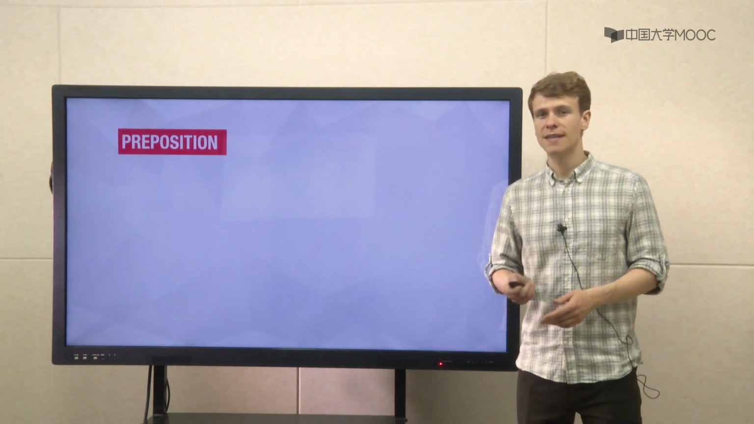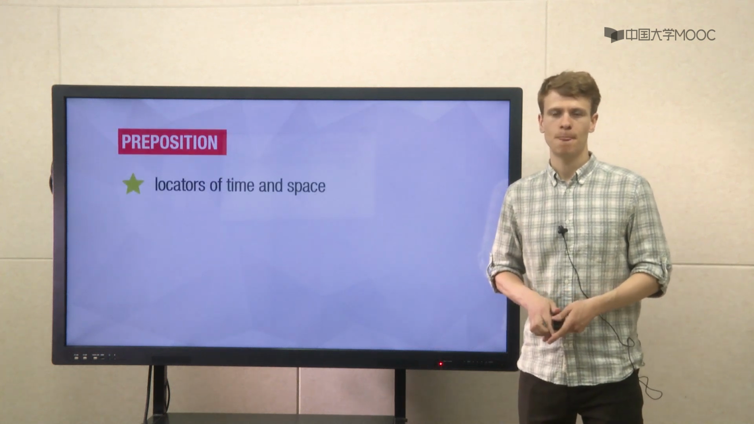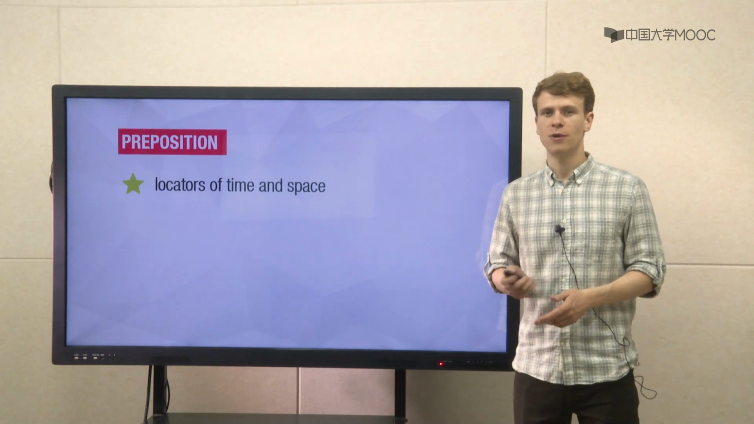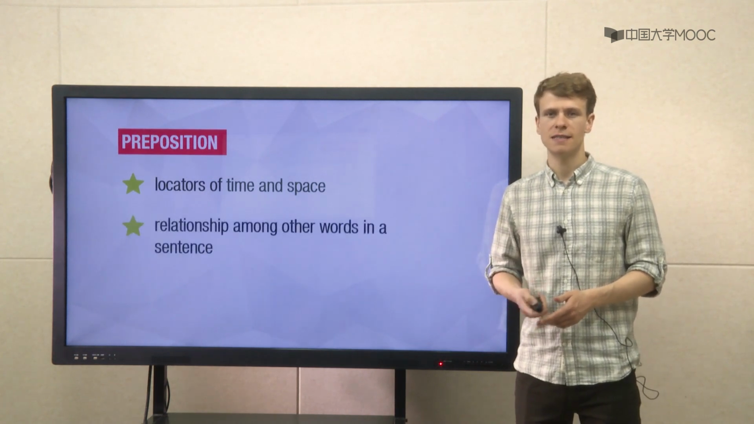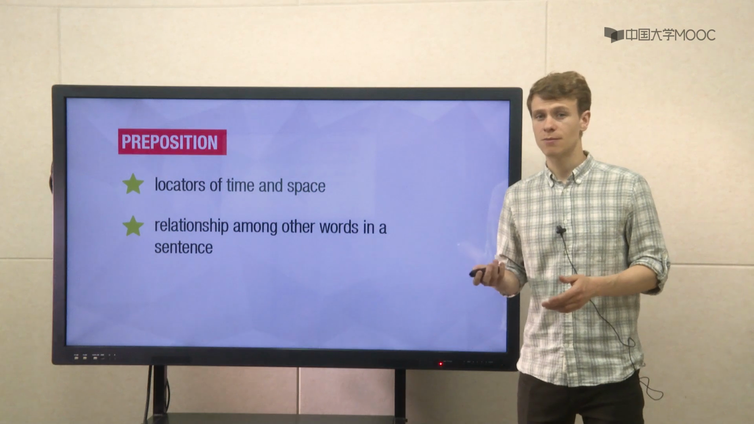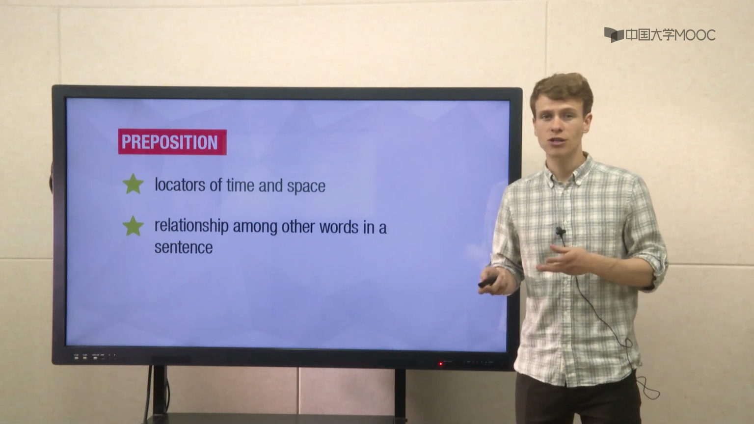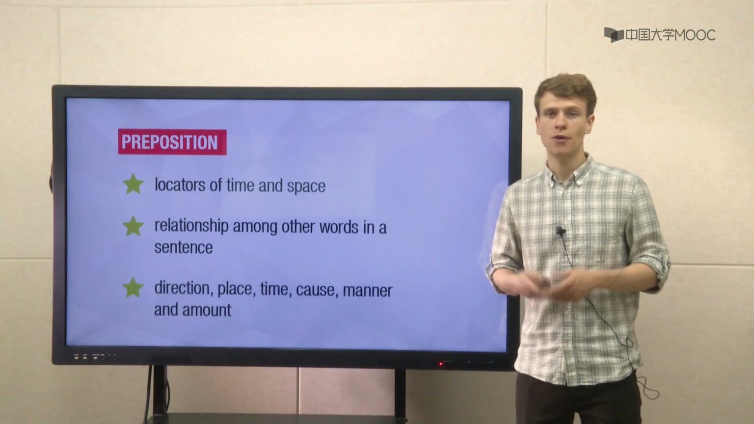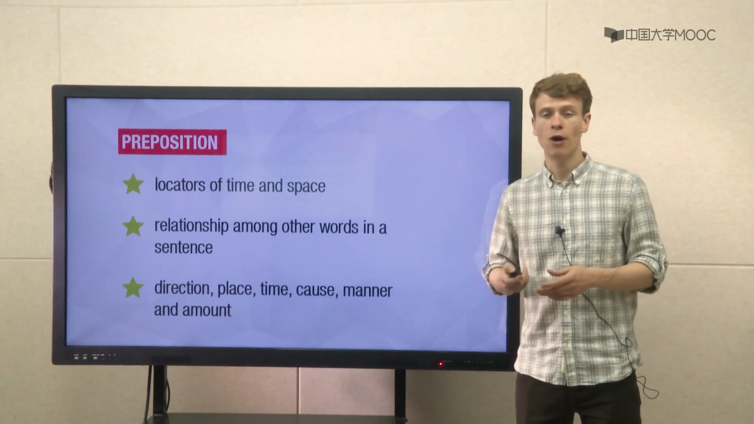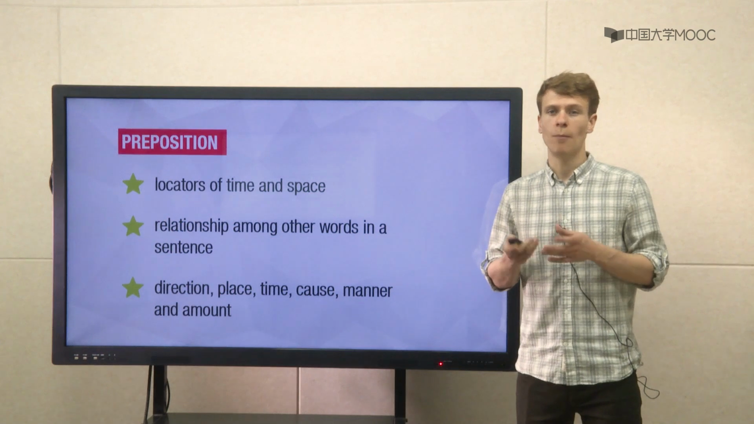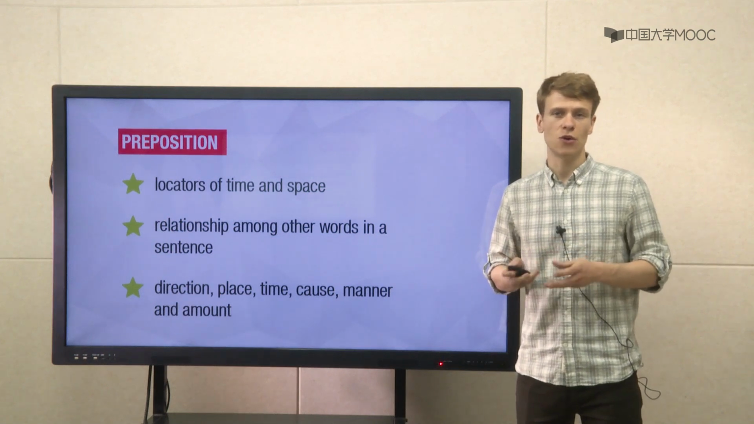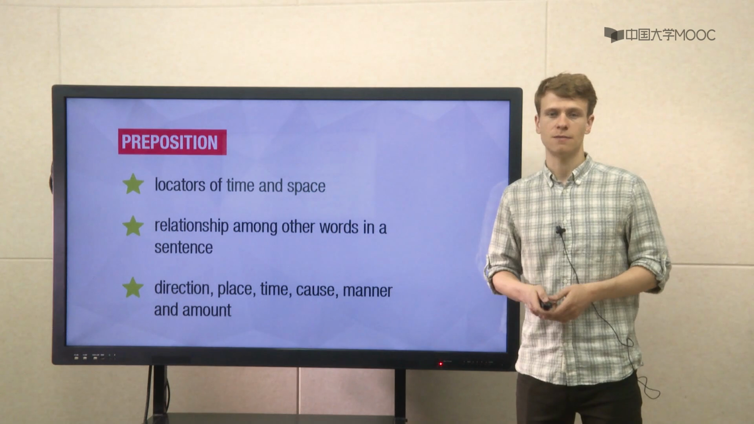Prepositions are locators of time and space. A preposition describes a relationship among other words in a sentence. The relationship could be direction, place, time, cause, manner, or amount. In some cases, prepositions are combined with other words in structures called prepositional phrases.